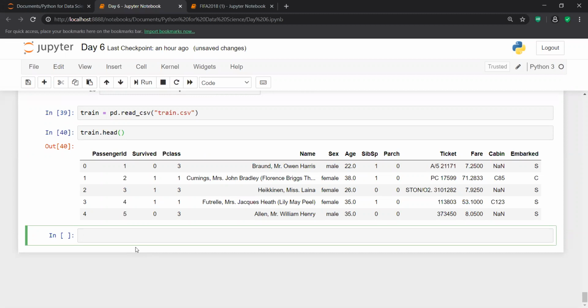Now, the best way to fill null values: whenever your data set contains outliers, the best way to fill your null values is with the median, because the median is not sensitive to outliers, and the median can handle outliers very easily.